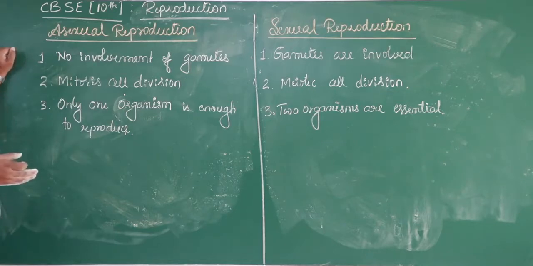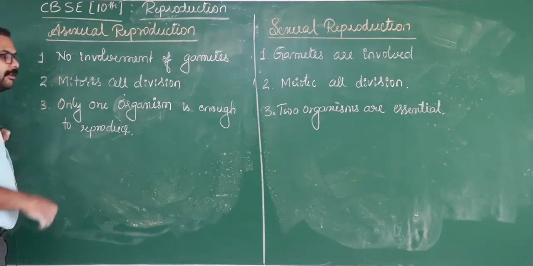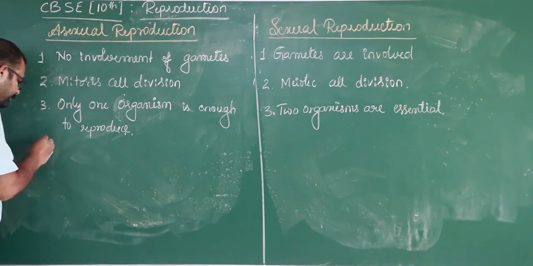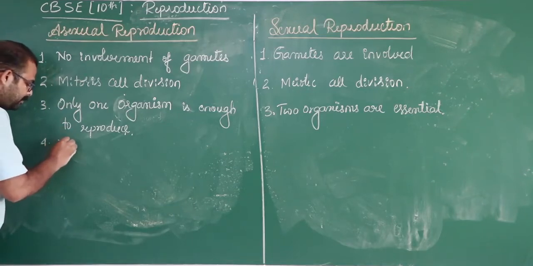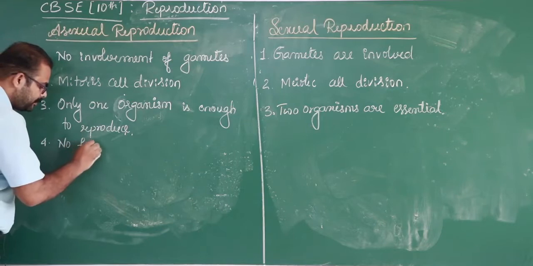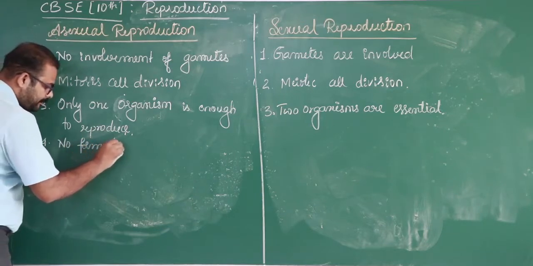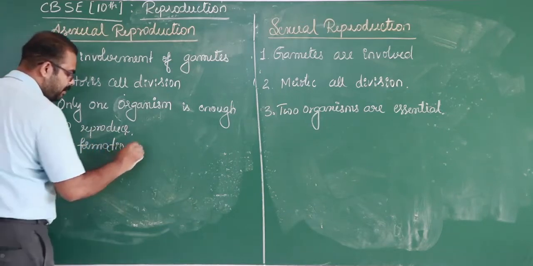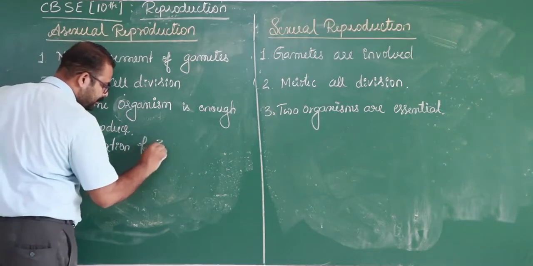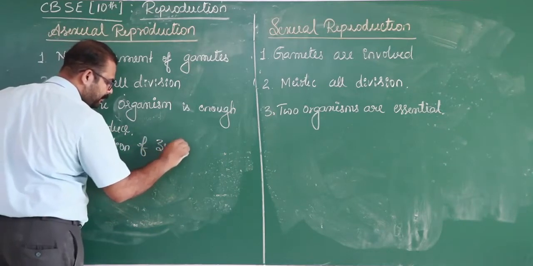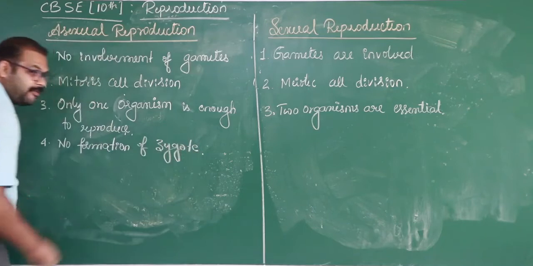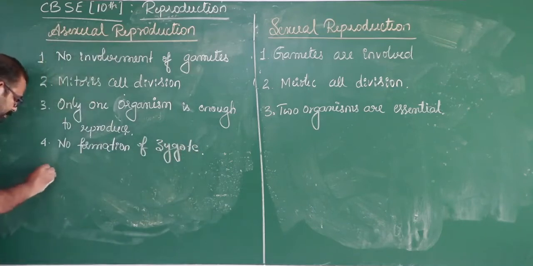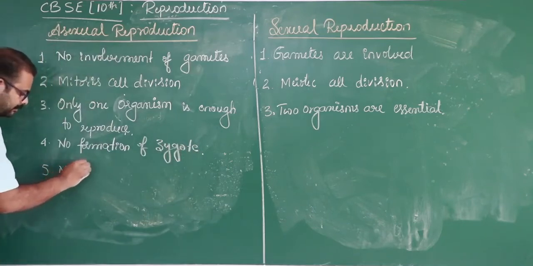So the formation of zygote is what we call the fertilization process. Here there is no formation of zygote, so no fertilization process.